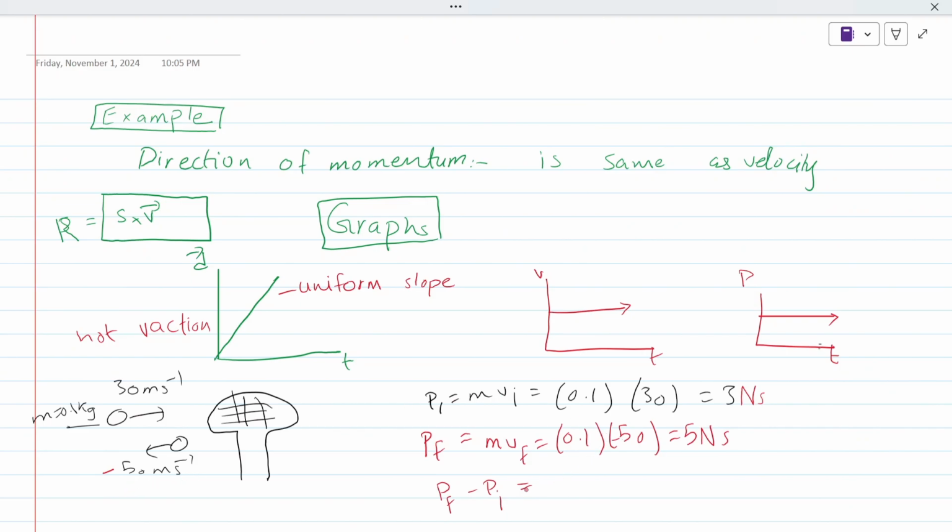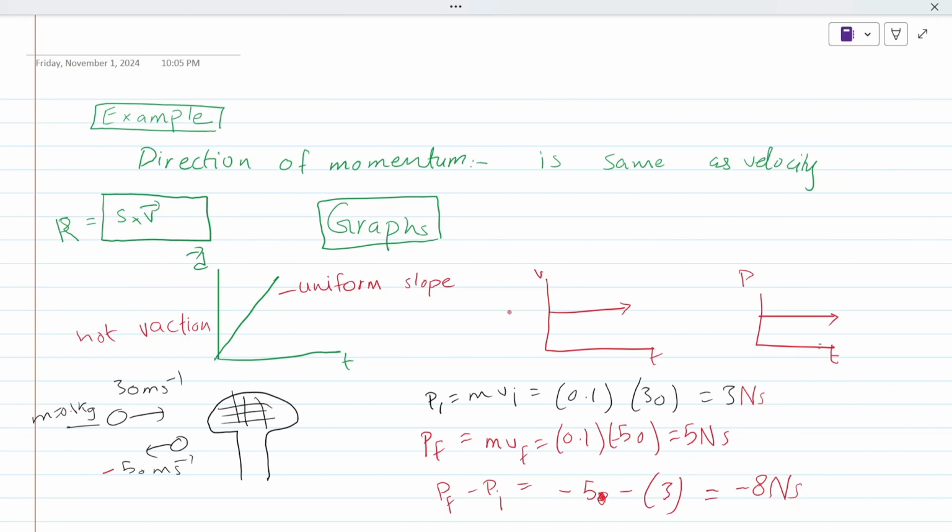So the final momentum is minus 5, minus the initial momentum, which was 3. The answer is minus 8 Newton seconds. Minus 8 states that the momentum is reversed.